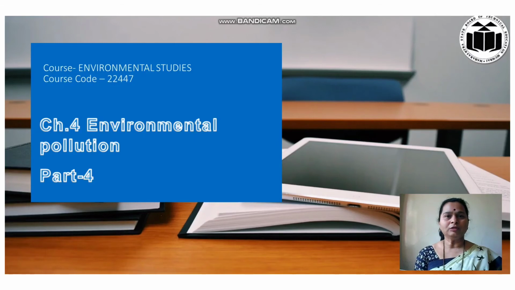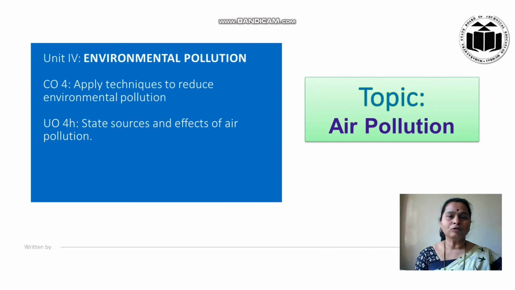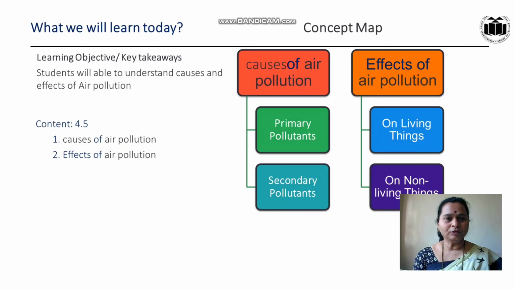Welcome again, students. This is the fourth part of the fourth chapter. The name of the chapter is environmental pollution. Our course is environmental studies and the course code is 22447. The course outcome is to apply techniques to reduce environmental pollution, and the unit outcome is to state sources and effects of air pollution. Our topic is air pollution.